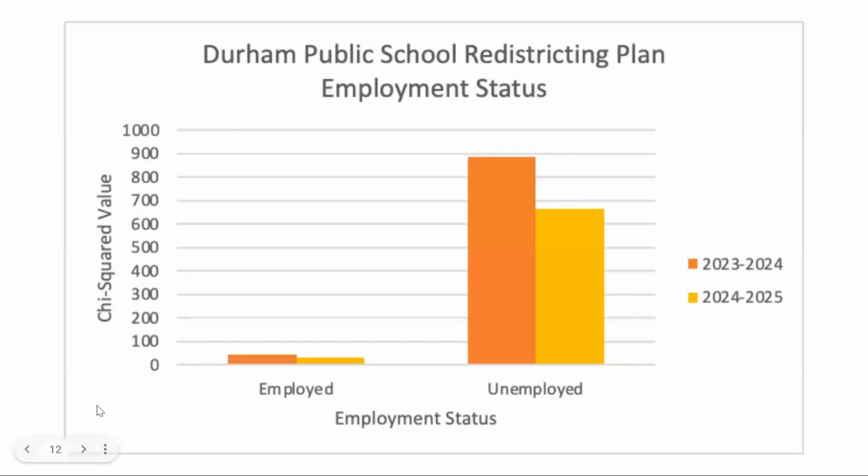The employment status variable shows a similar trend as the earnings section in terms of having a smaller number for employed than unemployed. Meanwhile, opposite to the previous slide, the bar for unemployed for the current plan is significantly higher than the future proposed plan, which indicates that the current plan is not as equitable as the future plan.